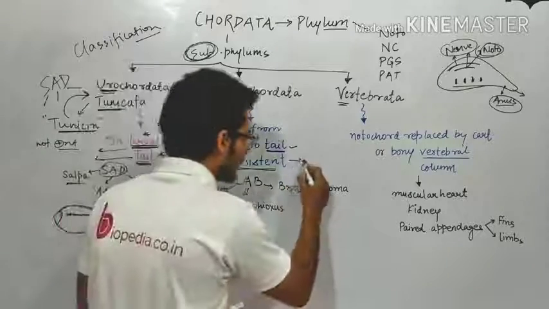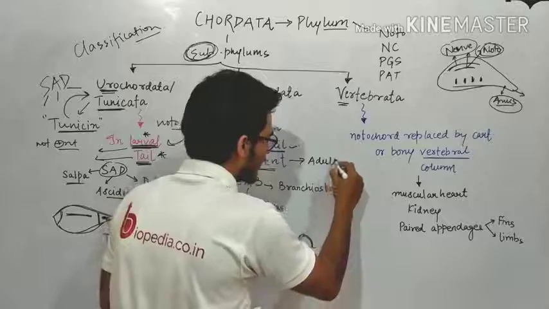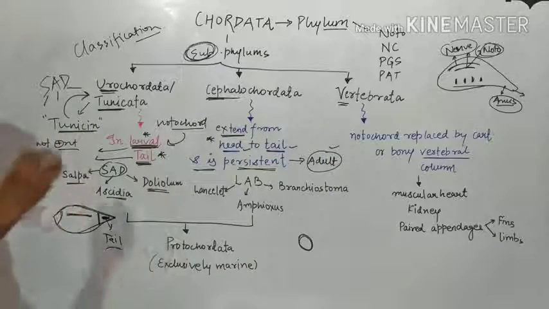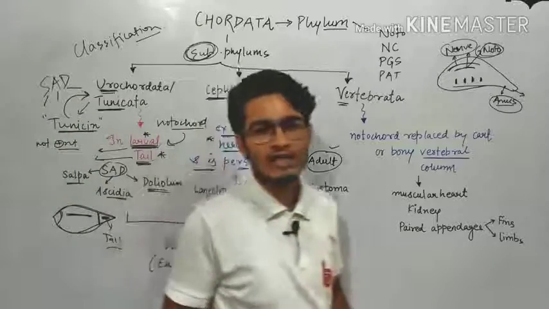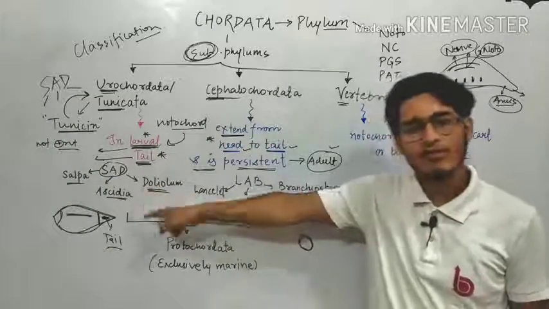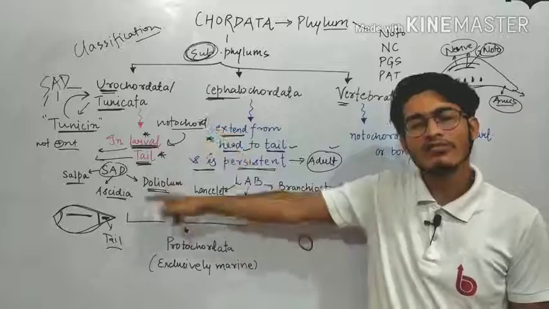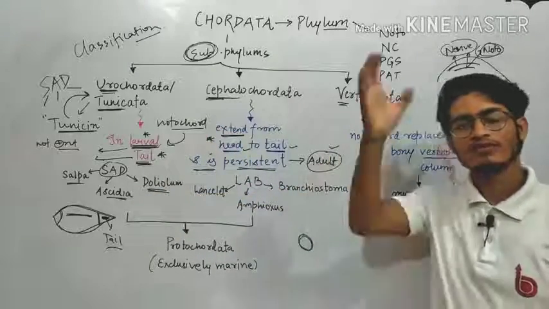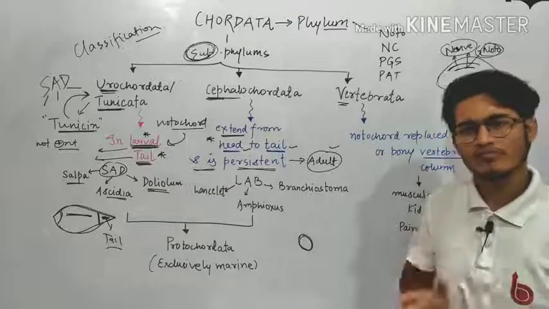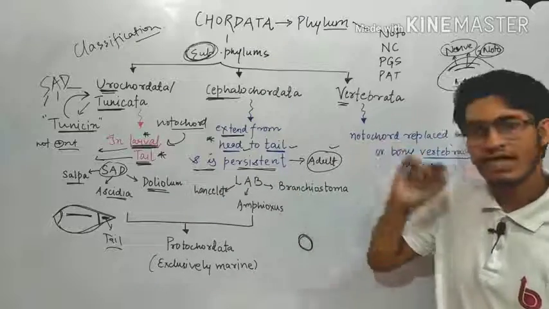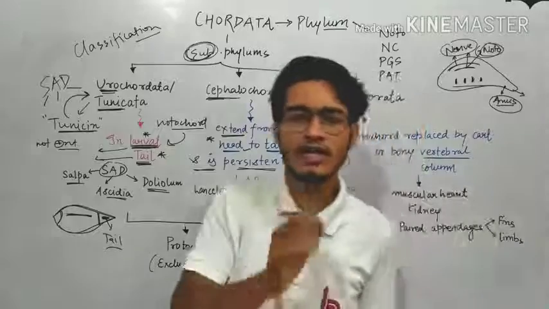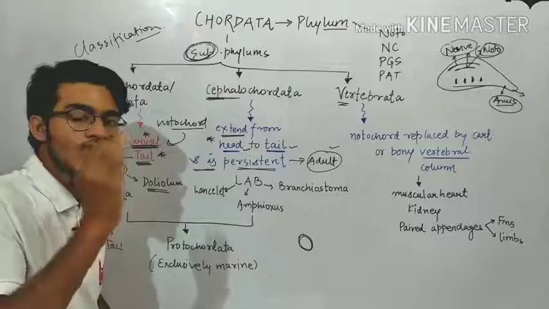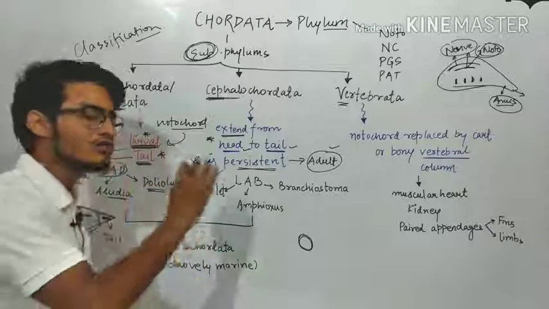It means that it will be present in the adult organism also. So you have to derive some conclusion from the language. Language ये कहती है कि यहाँ पर it will be present in the tail region and in the larval form. Here it will be present from tail to the head region, fully head to tail present है. Second thing is it is persistent. It means that larva stage जब हम cross करेंगे तो वो चीज lose नहीं होगी, वो चीज persistent रहेगी.